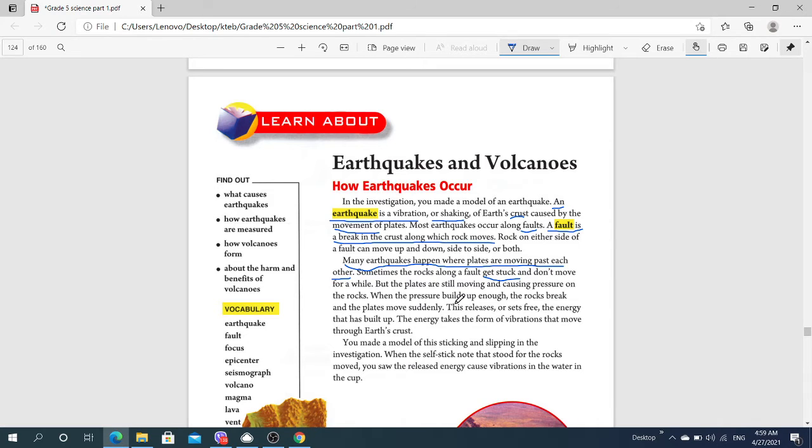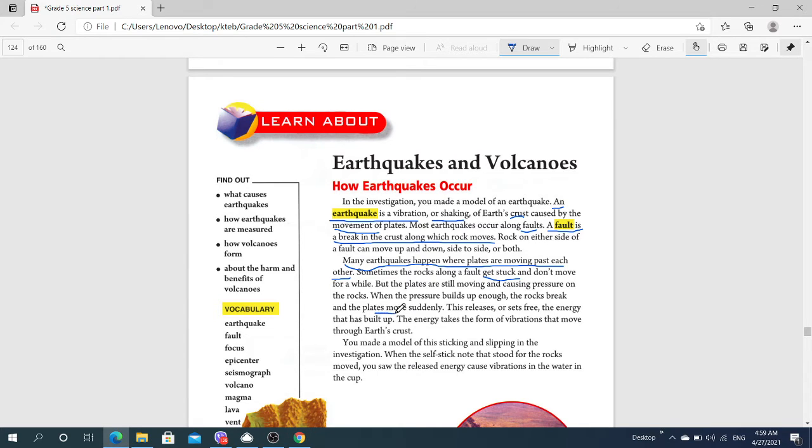When the pressure builds up enough, the rocks break and the plates move suddenly. It is very dangerous when the pressure is a lot and the rock breaks and the plates move suddenly.